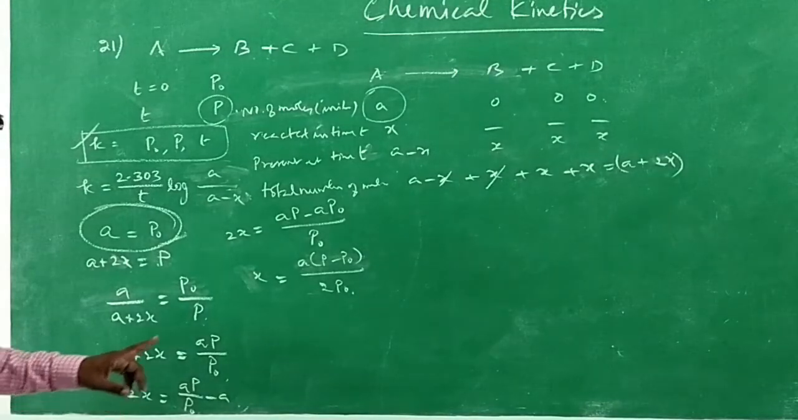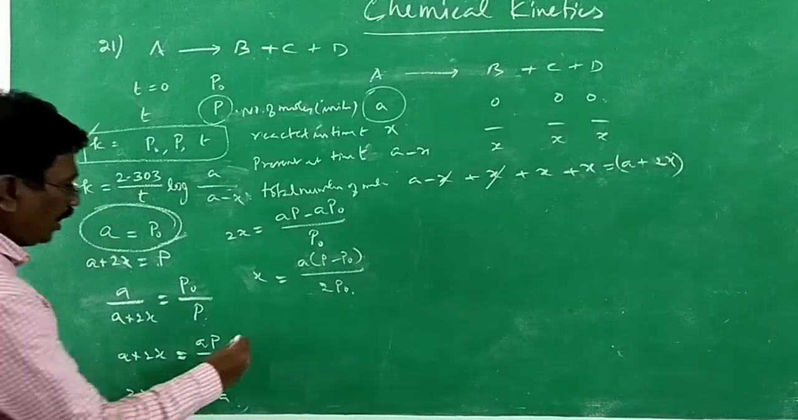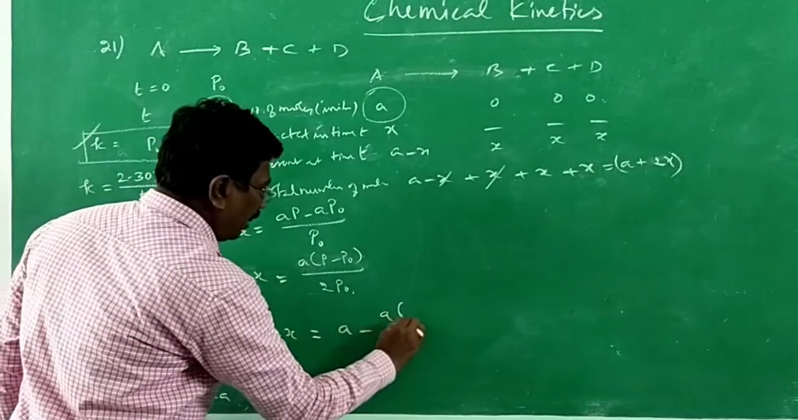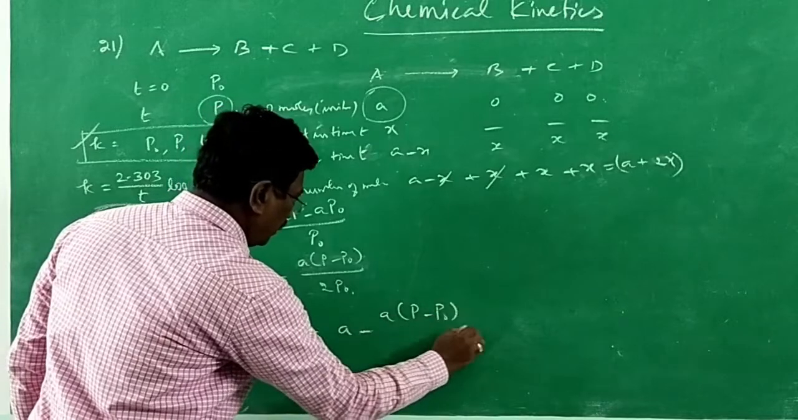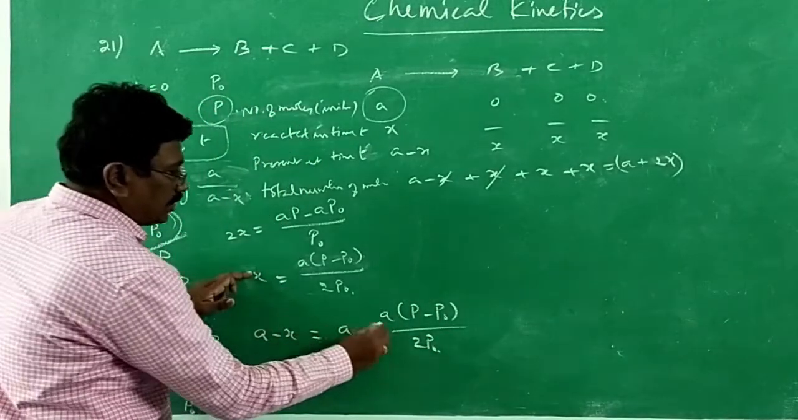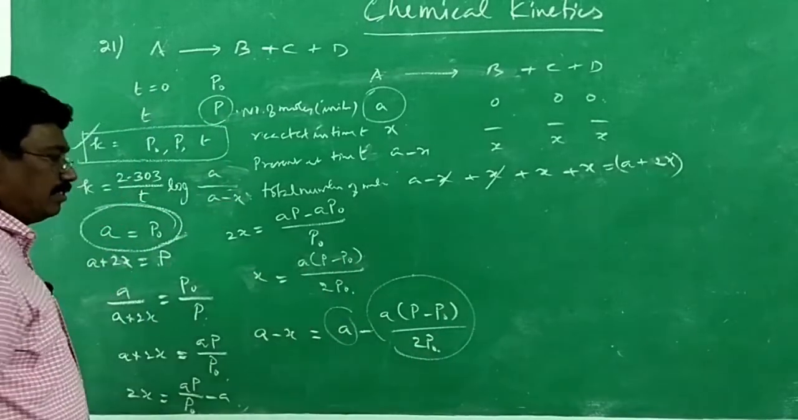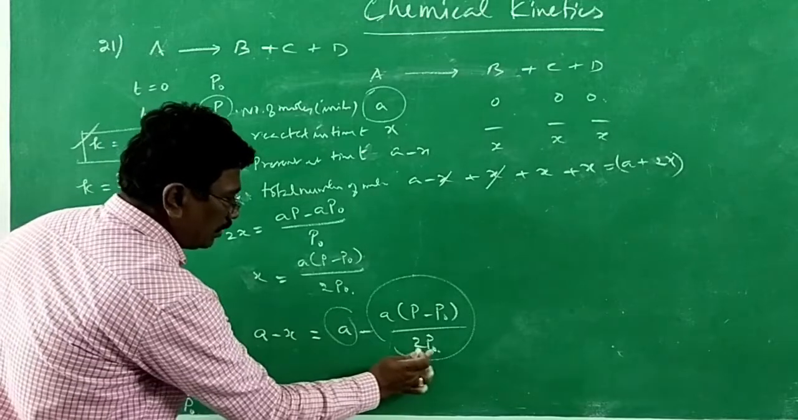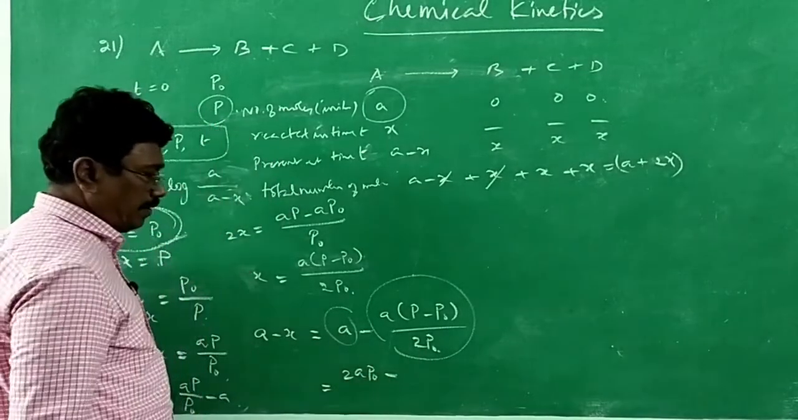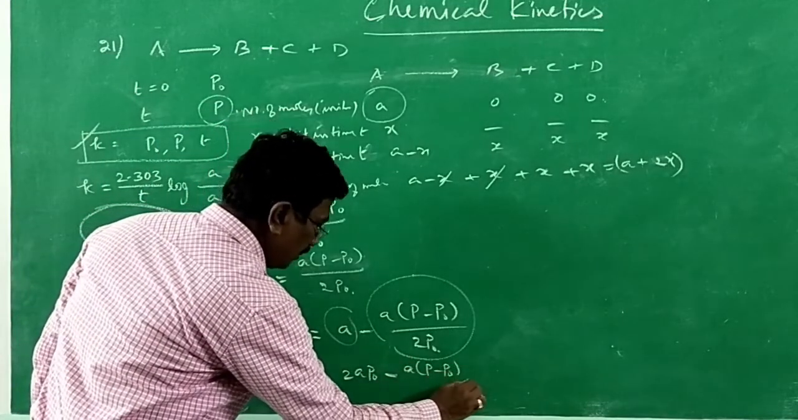So now we have got x. We need the value of A minus x. So A minus x is equal to A minus A P naught, P minus P naught divided by 2 P naught. x is this value, A is this value. A minus this value, A minus x, is equal to, over 2 P naught, when it comes over here, 2A P naught minus A into P minus P naught divided by 2 P naught.